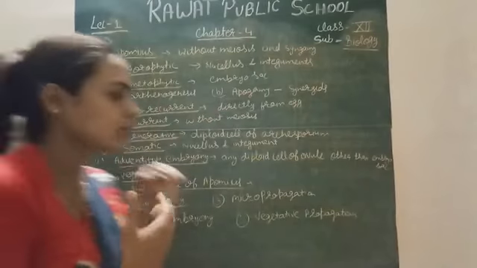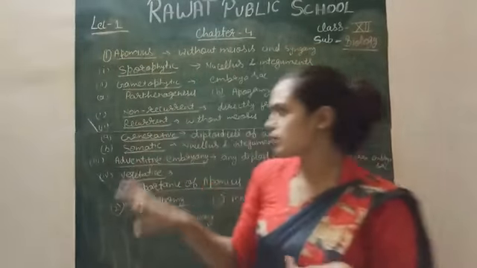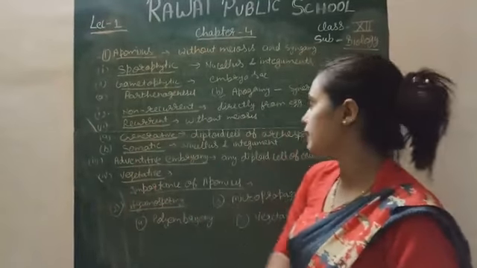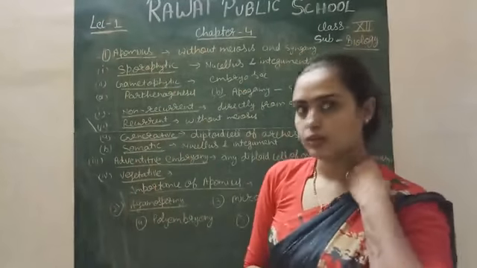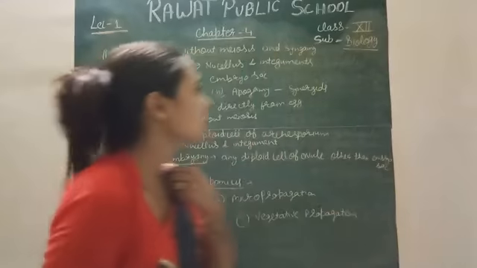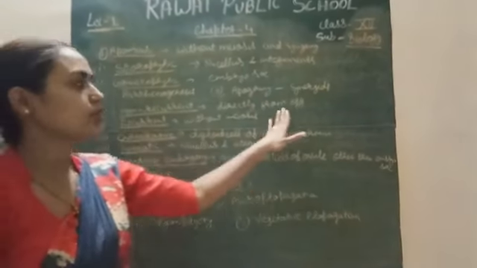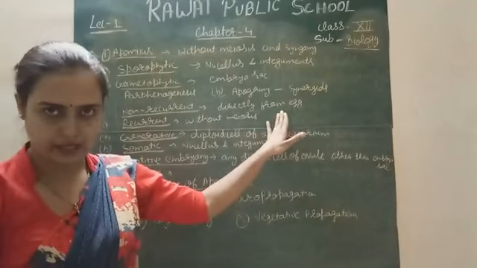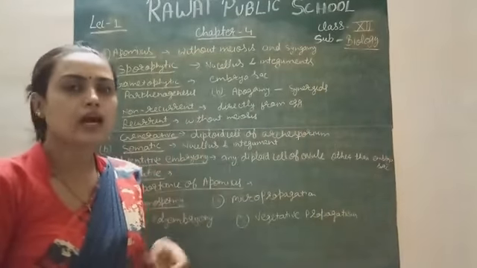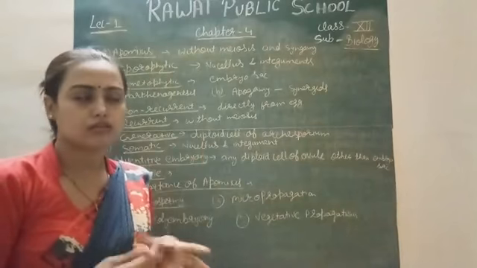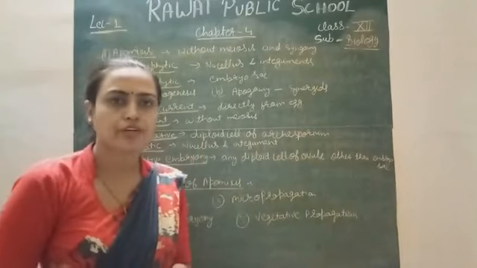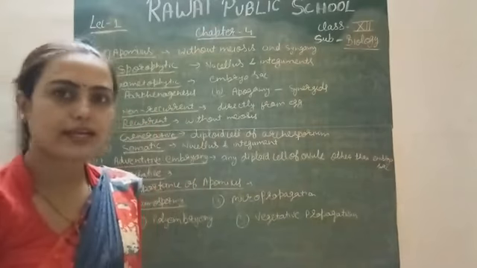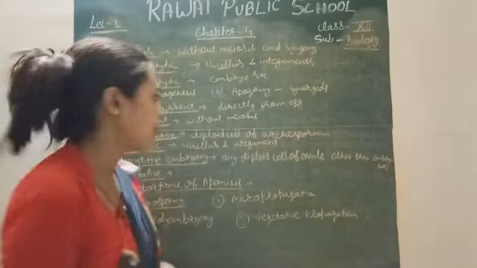There are a few other scientists who said that apomixis is of four different types. First is the non-recurrent type of apomixis. In this type, the young one or the embryo is produced directly from the egg cell. From the egg cell directly the young one is produced, and this is called non-recurrent. It means meiosis does not take place, but the egg cell is directly converted into the embryo.